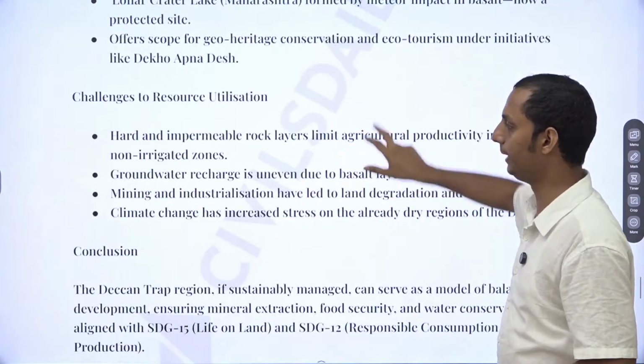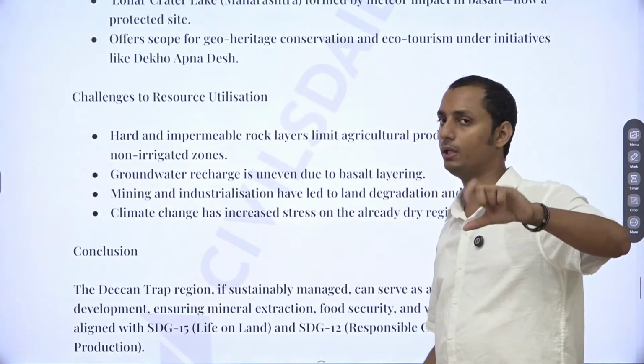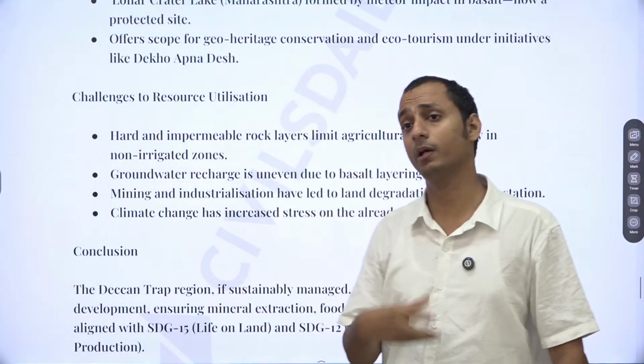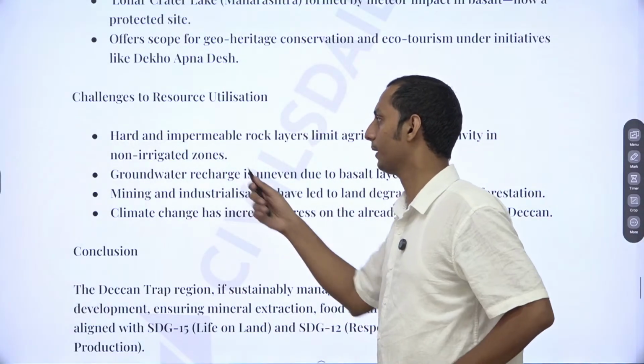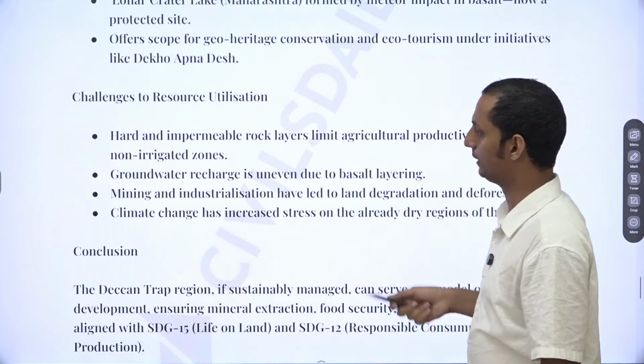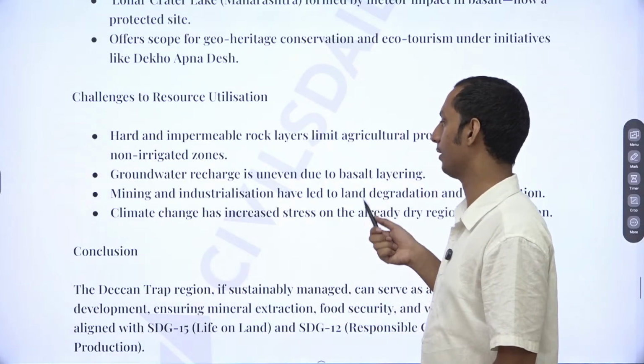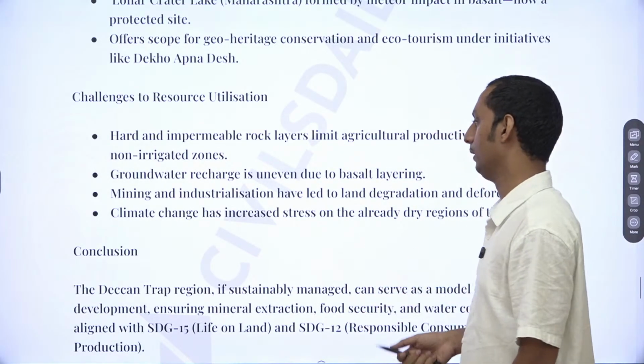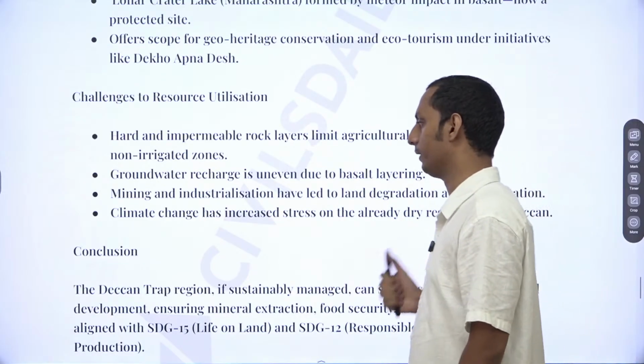Now challenges can be, we are going for the 70-30 or the 80-20 approach here. So you just need to provide 2 to 3 points and no need to elaborate on them. You can mention that agricultural productivity is limited, groundwater recharge is uneven, mining and industrialization have led to land degradation, and climate change has increased the stress on already dry regions.